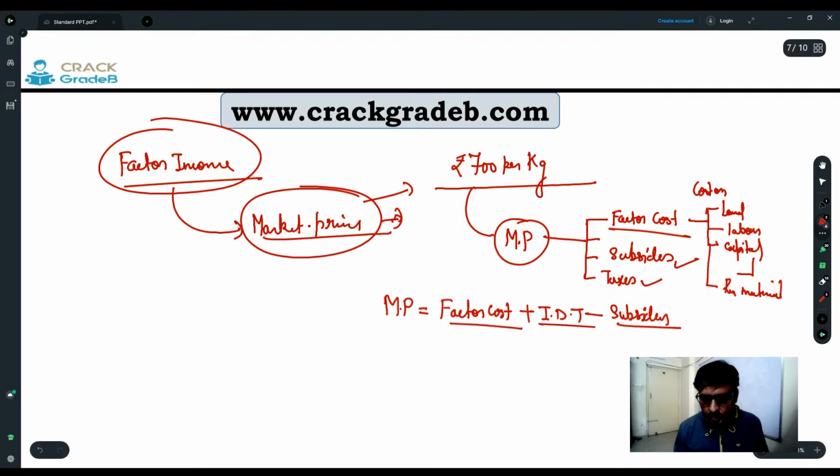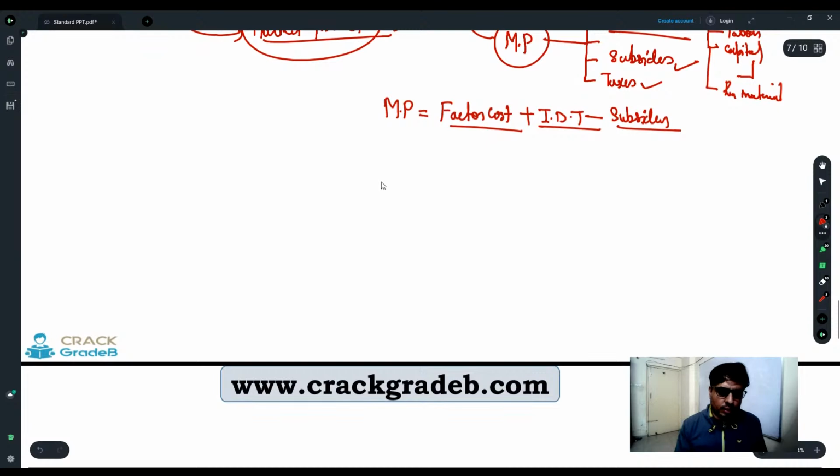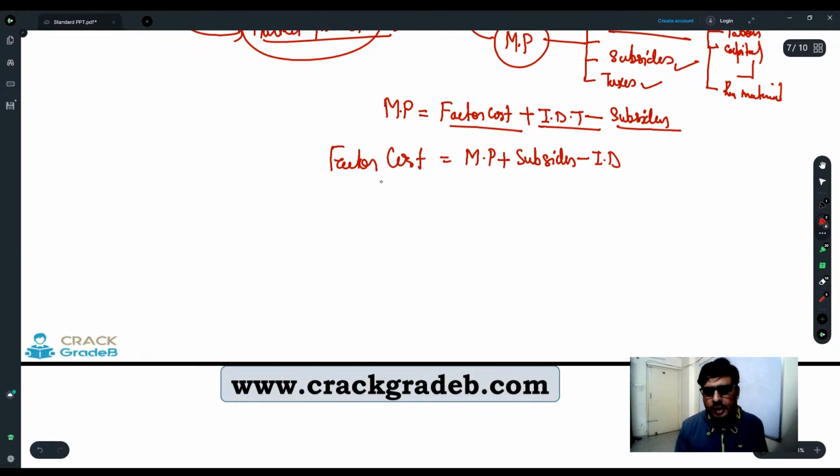Factor cost, indirect taxes, and subsidies. So when we say what is factor cost, factor cost is market price plus subsidies minus indirect taxes.